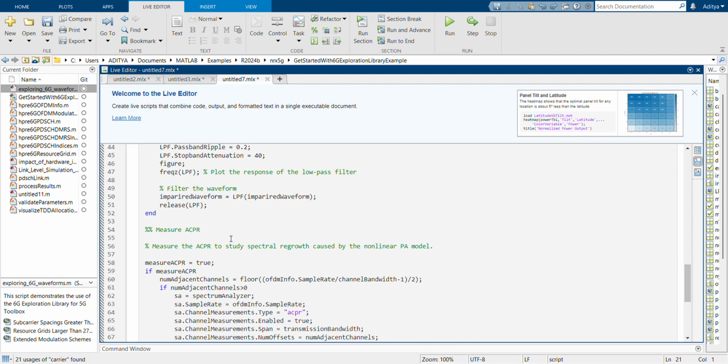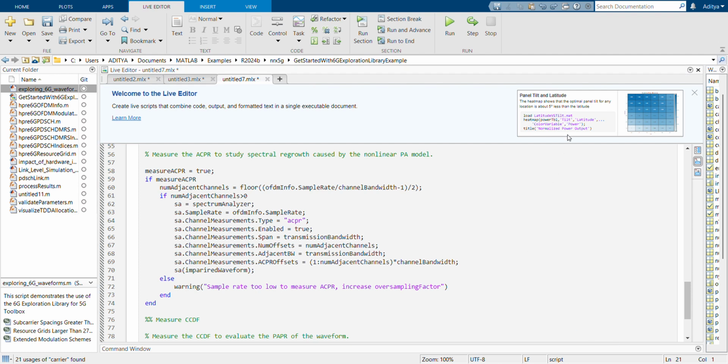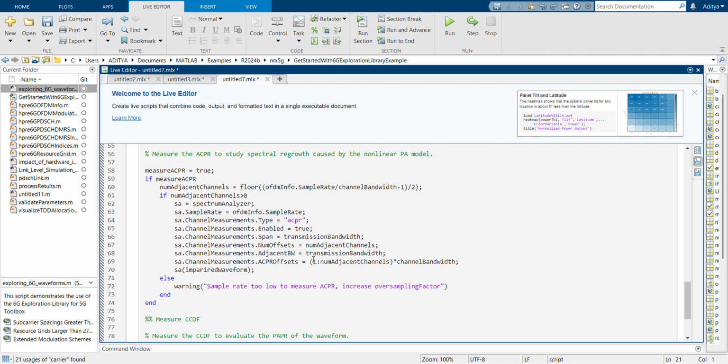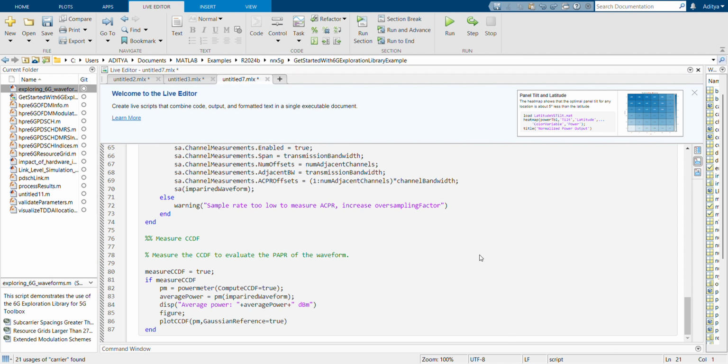And after ACPR, to study the spectral regrowth caused by the non-linear PA model, the power amplifier model, we got output like this. This was the desired output. And for CCDF, we evaluated the PAPR of the waveform, and our output was this one.